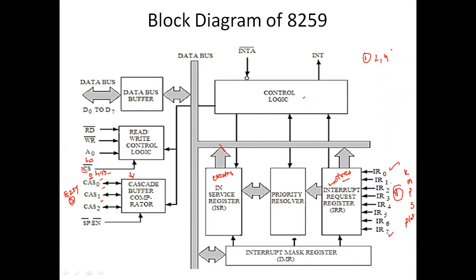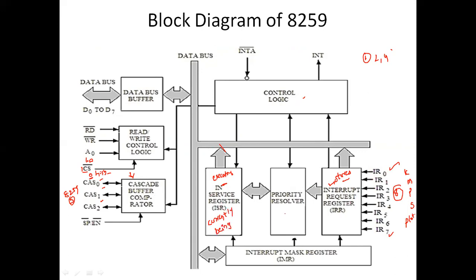Fine. So here the purpose of this interrupt request register is that it stores all the interrupts which are requesting interrupt service. Then what is an interrupt service register? In the sense, it stores the interrupt levels which are currently being executed. Currently executing instructions are stored in the interrupt service register.